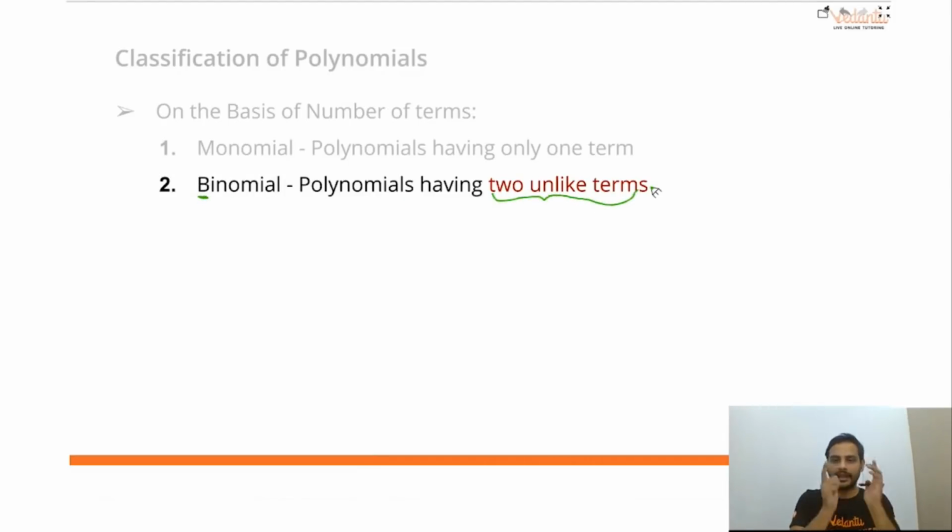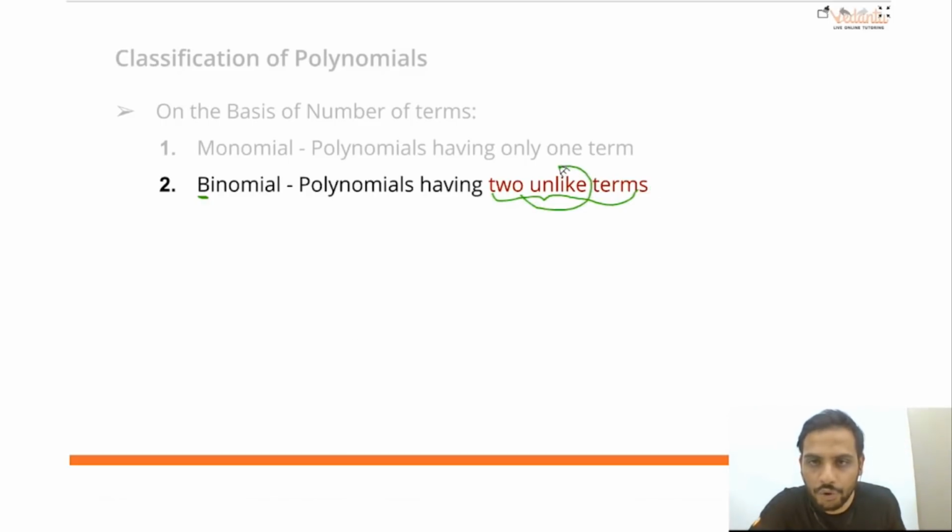Now see, the catch here is that I have told you two unlike terms should be there. What is the meaning of unlike terms? Terms are of two types: like terms and unlike terms. Now suppose you have to add x and x, what will you get? 2x. Now suppose I give you an expression 2x plus 3x.